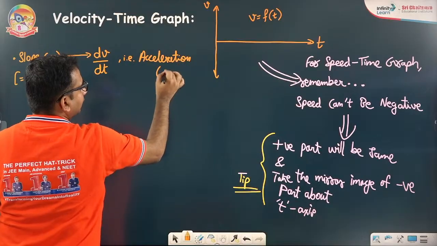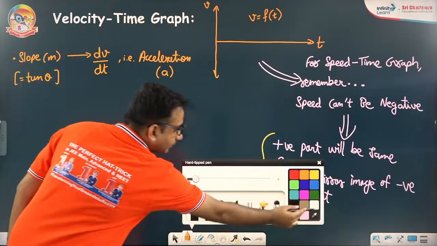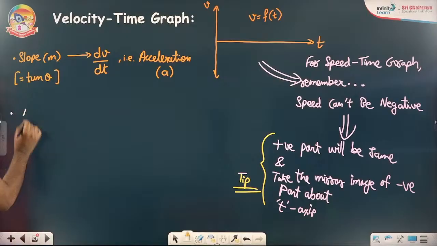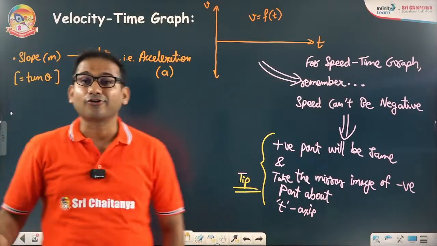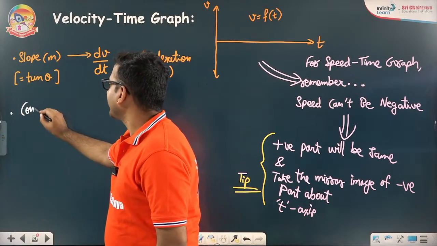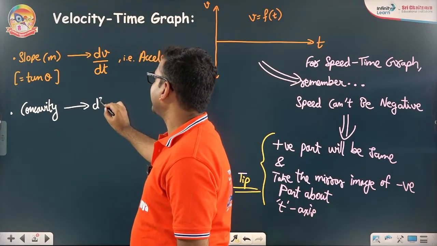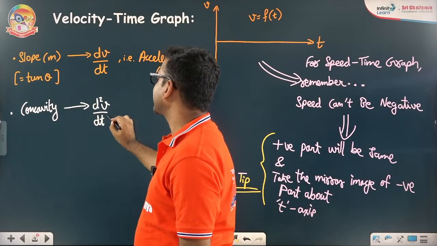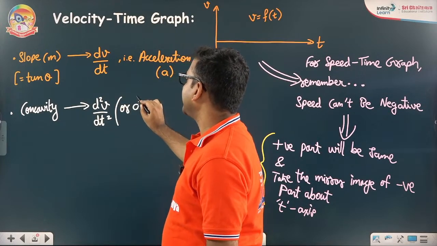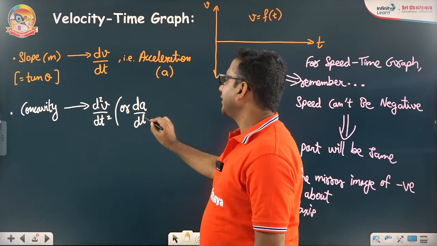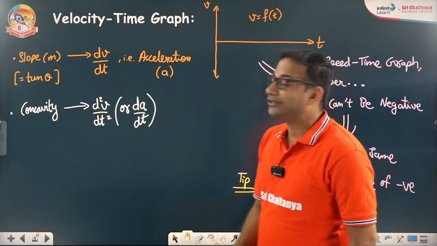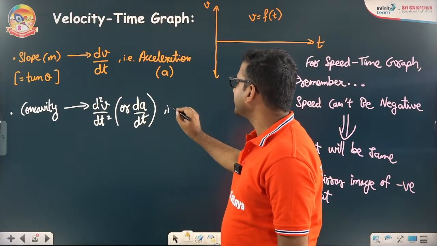All right, A. Similarly, if I talk about the double derivative, concavity, double derivative is concavity here. So concavity will give me double derivative d2v by dt square, or you can write it as dA by dt, time rate of change of acceleration, that is jerk.